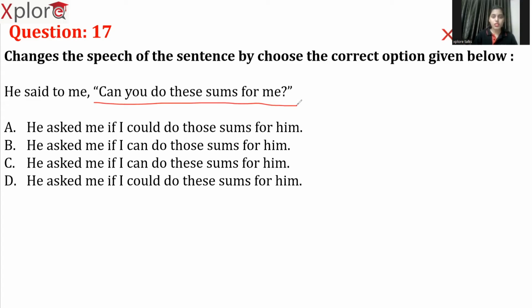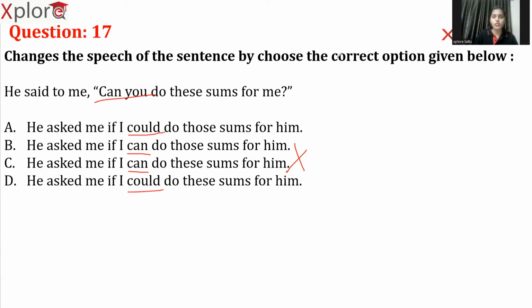Whenever we convert direct speech into indirect speech, we have to change the tense. Now, this is opposite to voices. In voices, we cannot change the tenses. In speech, we have to change the tense. So can is converted as could, may as might, will as would, shall as should. In the same way, can should be converted as could. Based on this, we can eliminate option B and C both at the same time. Why? Because can is being the same. However, this is a rule. Can should be converted as could. Okay. So option A and D.